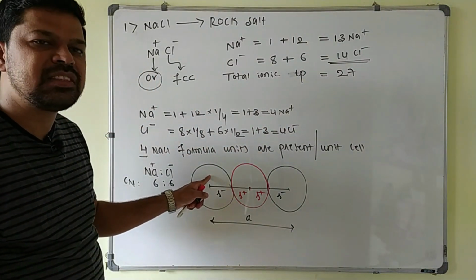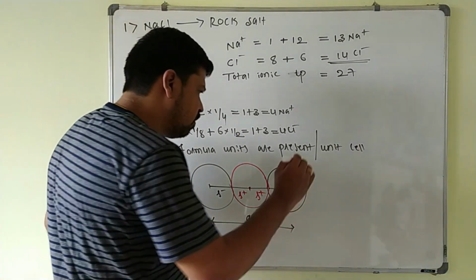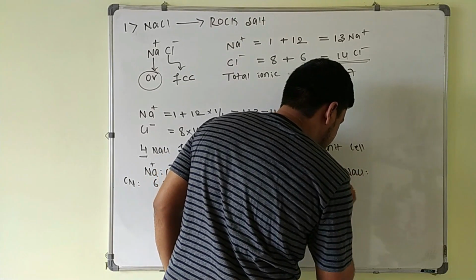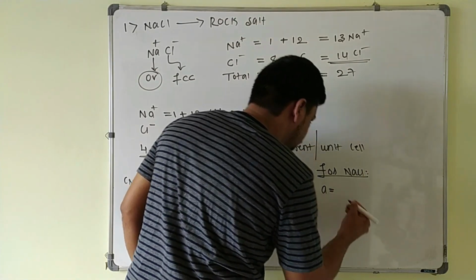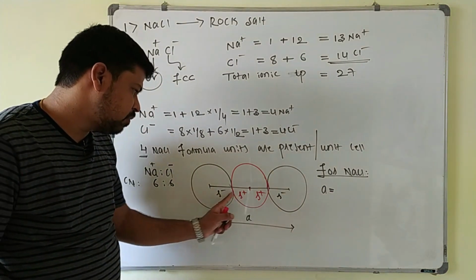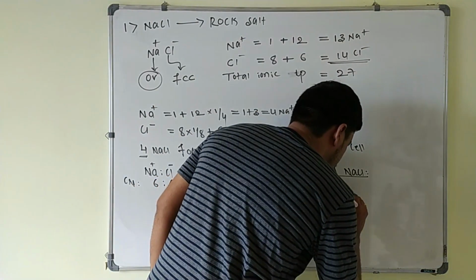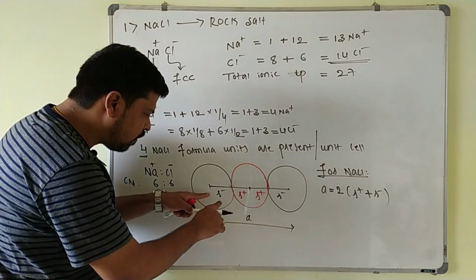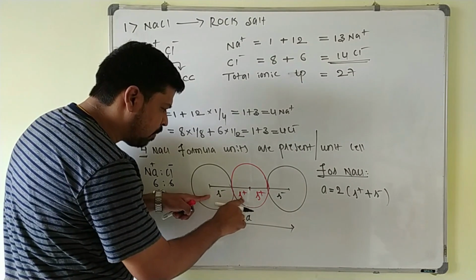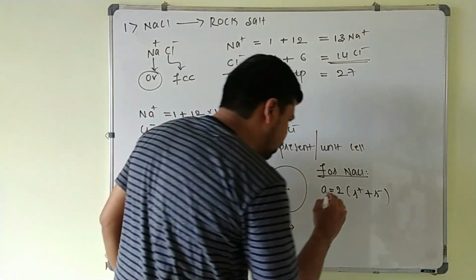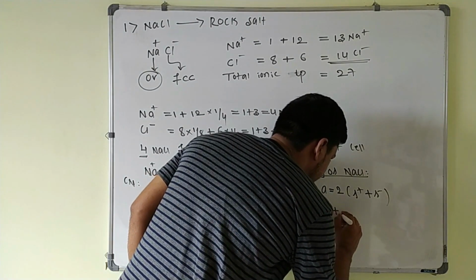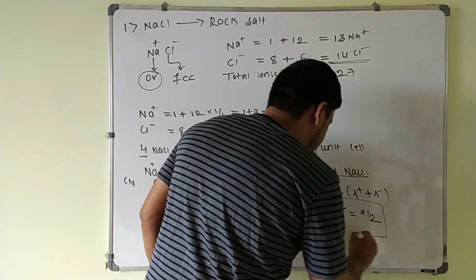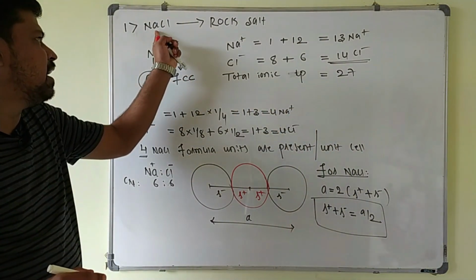So for the NaCl crystal, one important formula you have to remember: edge length A is equal to 2 times the radius of cation plus 2 times the radius of anion, that is 2 into (radius of cation plus radius of anion). So the distance between one cation and one anion, radius of anion plus radius of cation, is equal to A by 2. These are the important points you have to remember about NaCl.